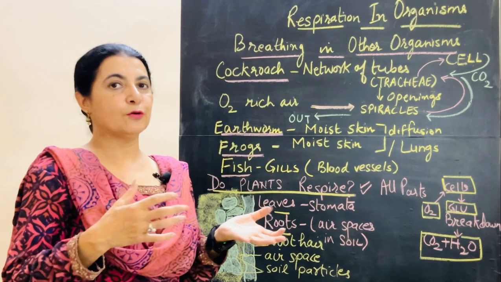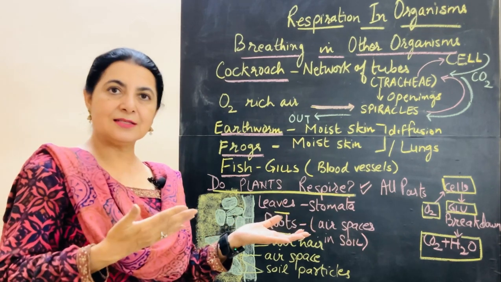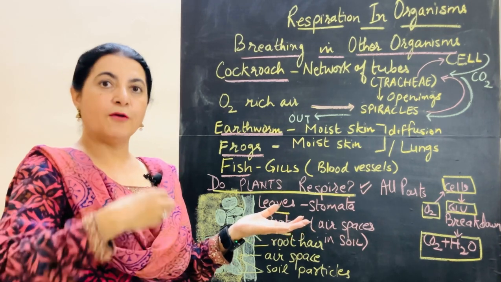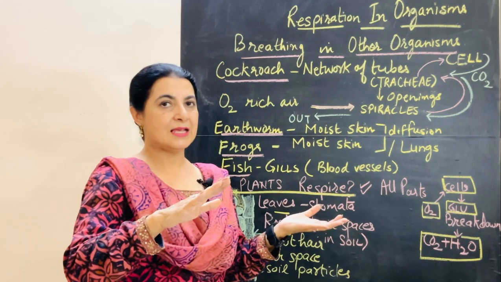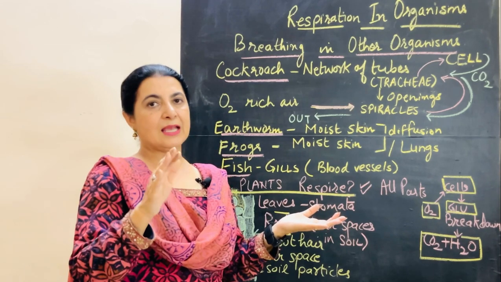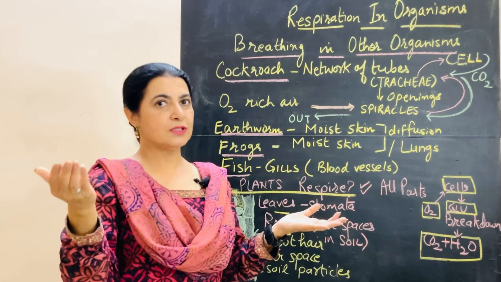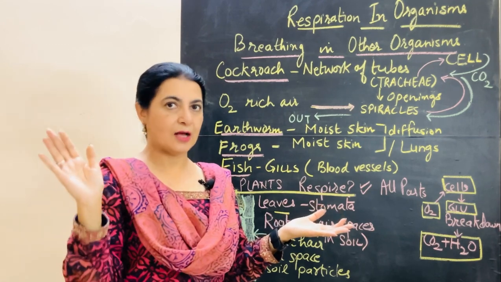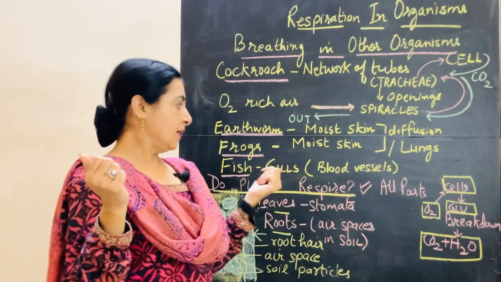वहाँ से क्या होगा? That oxygen will be used for the burning of the food, for release of the energy. In turn, the carbon dioxide will be given out. अब वो जो carbon dioxide है वापस blood में mix करके it will come back to the gills, and through these blood vessels it is again exchanged, and the carbon dioxide comes out, dissolved in the water, and is then released out. So this is the process of breathing in case of the fish.